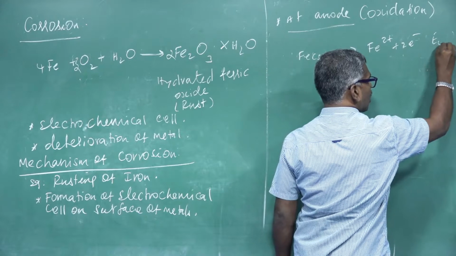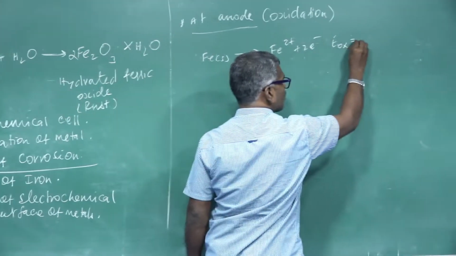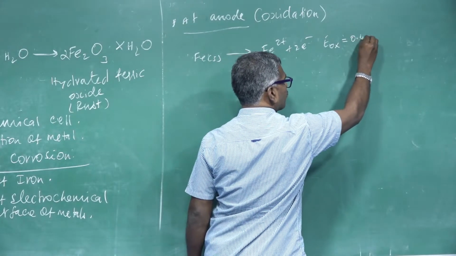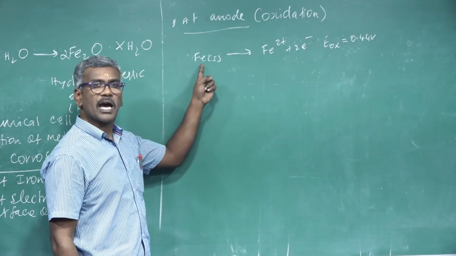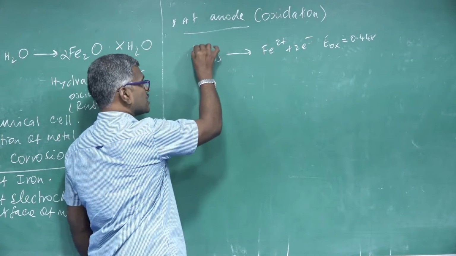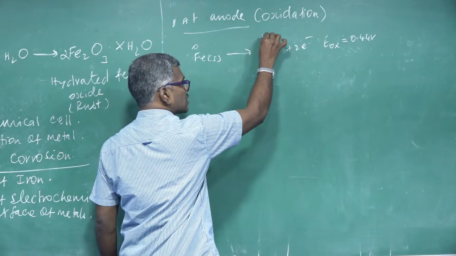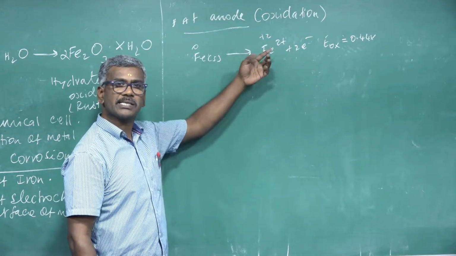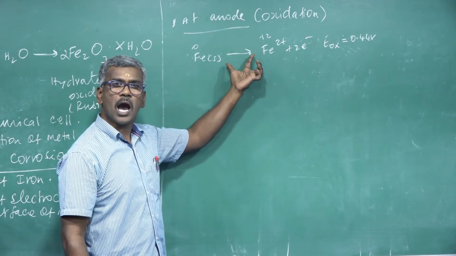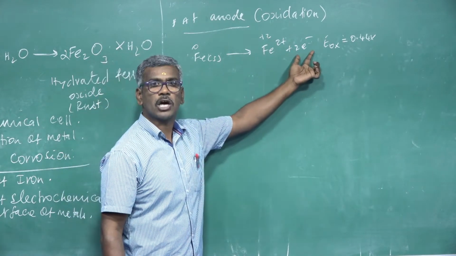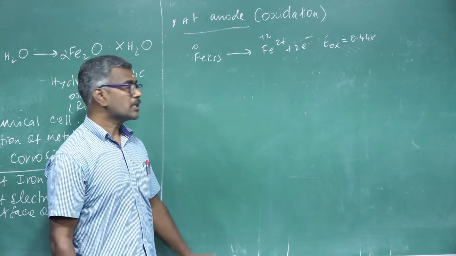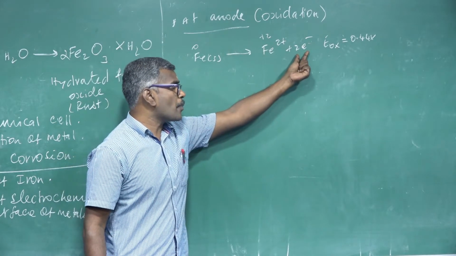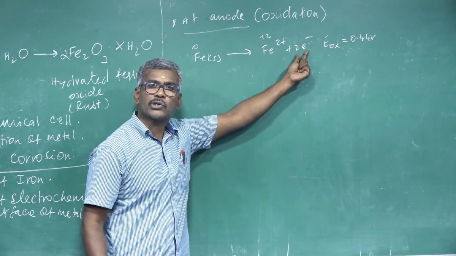Here, E0 oxidation value is equal to 0.44 volt. Iron has oxidation state 0, and this iron has oxidation state +2. Oxidation number increases. This process, oxidation, is nothing but loss of electrons. This takes place at the anode. Here there is movement of electrons from anode to cathode.